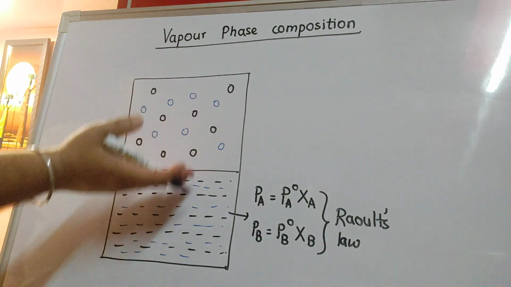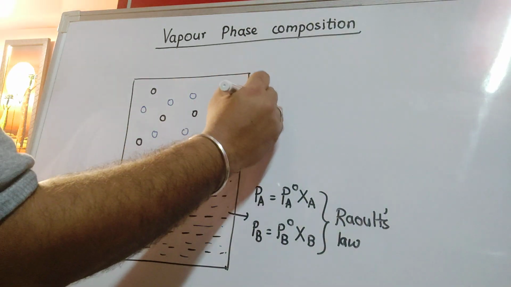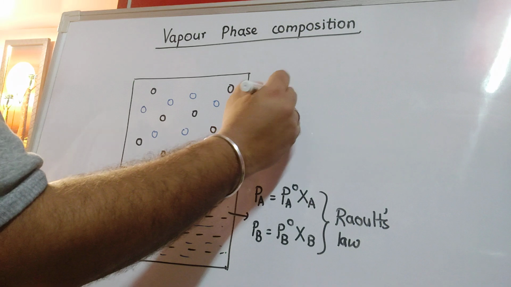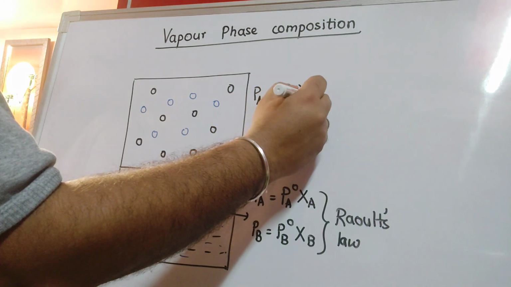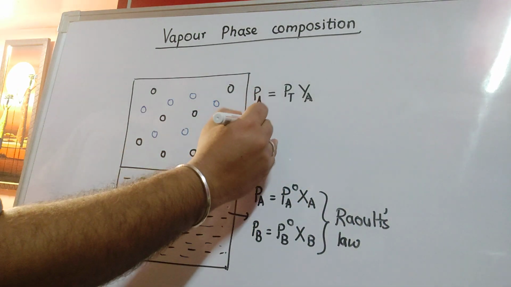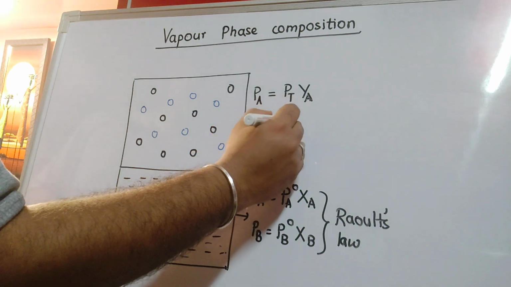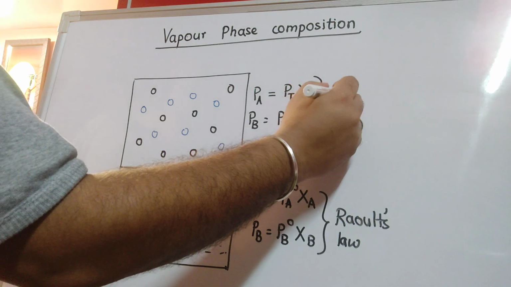Now, what about the above phase? In the vapor phase, which law needs to be followed? We will follow Dalton's law of partial pressure that was discussed in class 11. Partial pressure of any component is equal to the total pressure of the mixture into its mole fraction. Here, the mole fraction in the vapor phase has been taken as YA. Similarly, PB equals P total into YB. So, we follow Dalton's law of partial pressure.